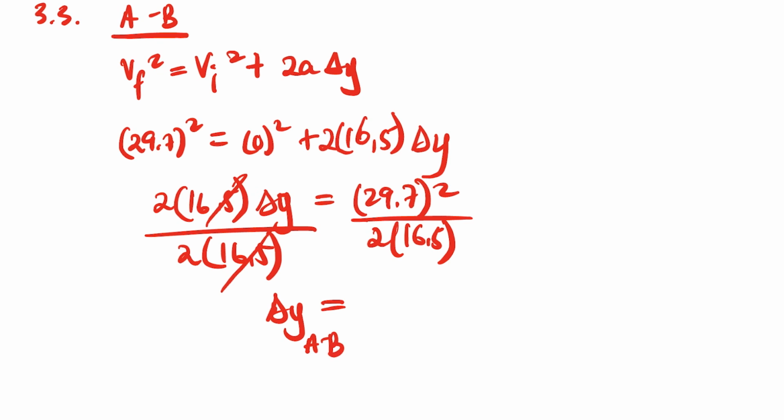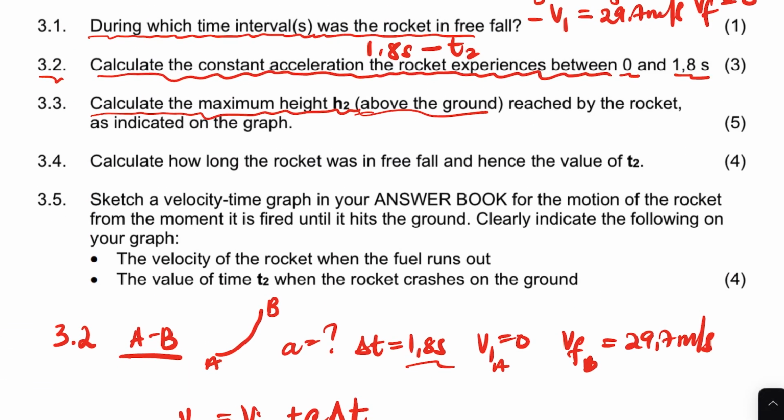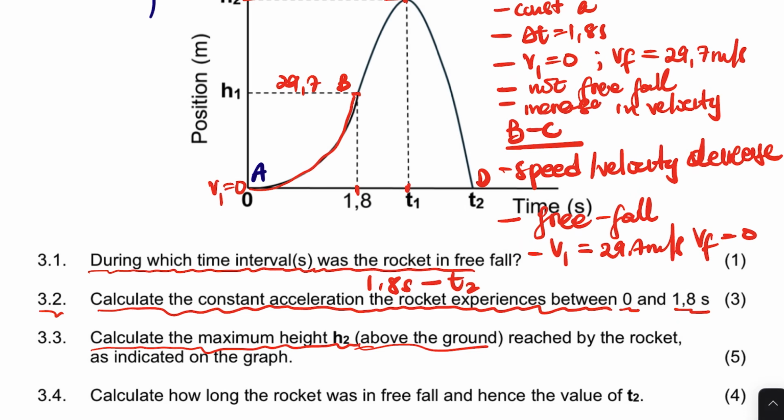This change in y is A to B, very important, and it's going to be 26.73 meters. So the displacement or the height from there to there is H1, right?